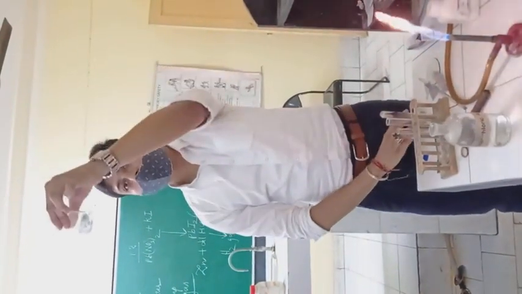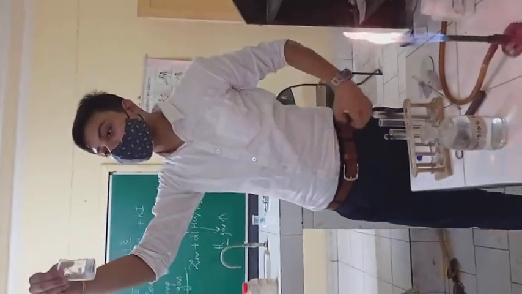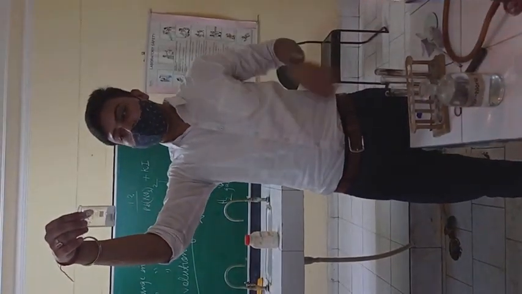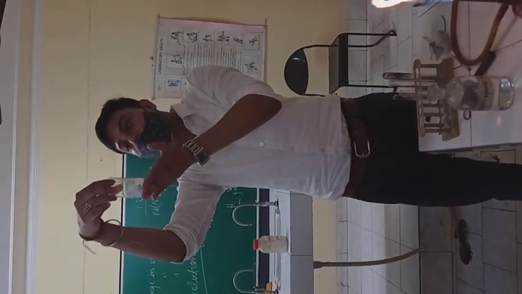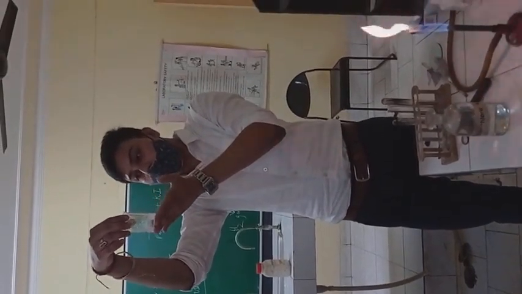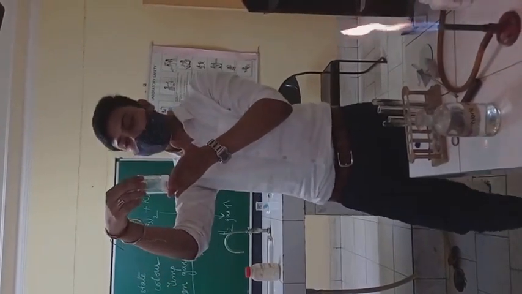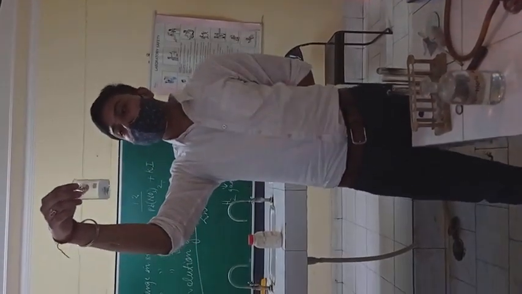What is happening there? Can you explain to me? Bubbles. Formation of bubbles is taking place, which indicates that gas is evolving. Which gas is evolving here? Hydrogen gas. And after some time, you will observe that the surface of the beaker will become warm. That is, there is a rise in temperature. So can you tell me, the reaction in which heat is released is known as which reaction? Exothermic reaction. So that is an example of an exothermic reaction.